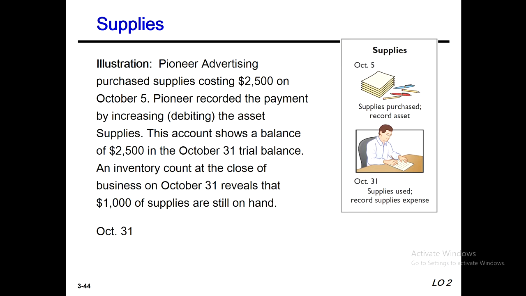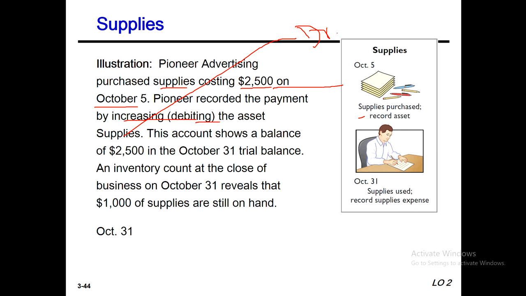So here Pioneer Advertising purchased supplies costing 2,500. That means this is the supplies purchase record, 2,500, and we have purchased it on October 5. Okay. Pioneer recorded the payment by debiting the asset. That means when Pioneer Advertising purchased these supplies, they showed it as a debit. That means debiting the asset, supplies debit.